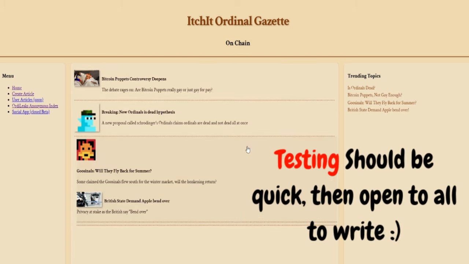On-chain, not just art, but articles. I think it's so cool. But yeah, please make one, and if you make one, it'll be displayed on here too, so other people can read your articles. If you've got something to say and you want someone to hear it, put it on here.